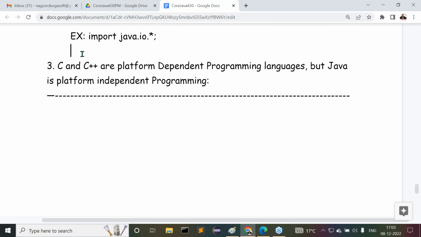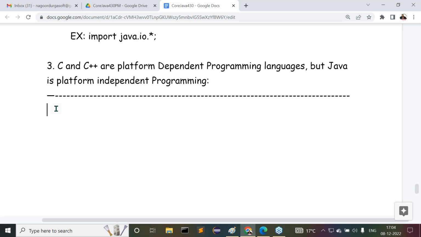We have already completed up to this part. Shall we start our new topic today? Are all of you ready for it? This is one of the important topics we have to understand.